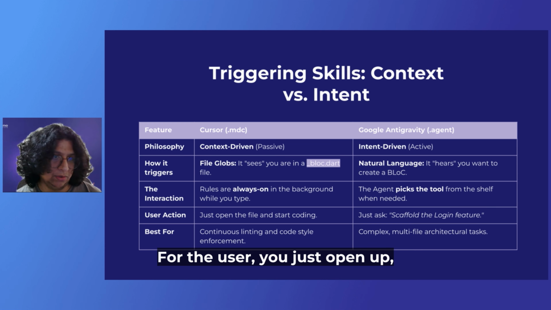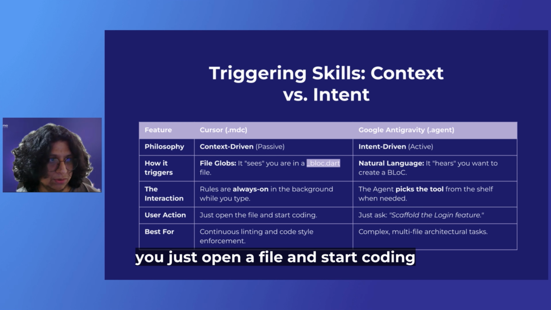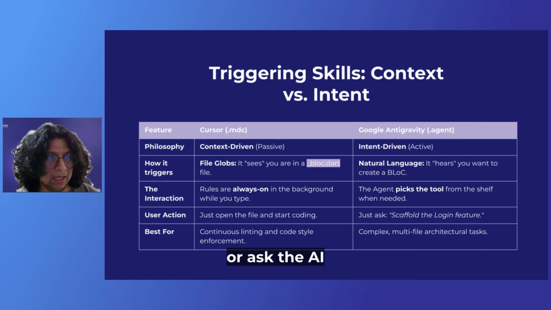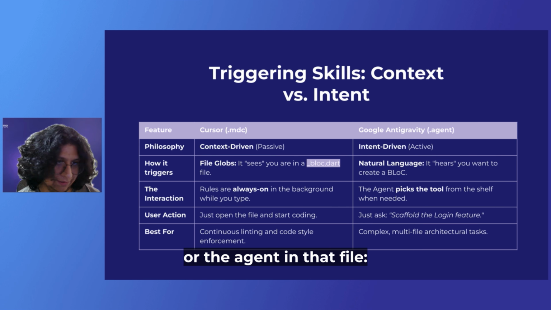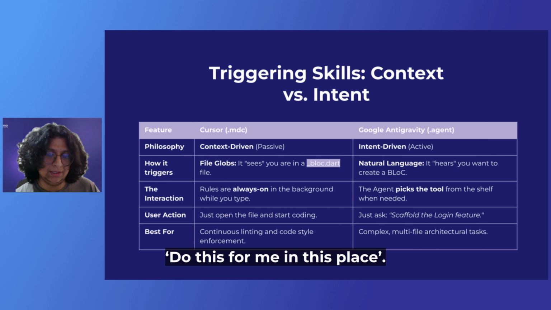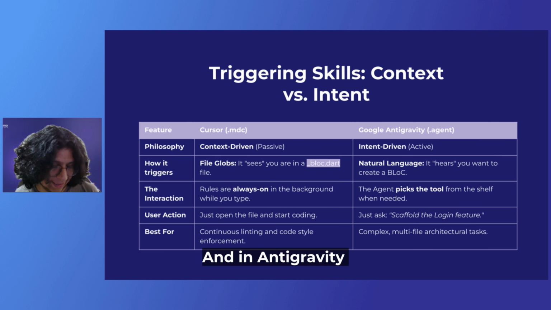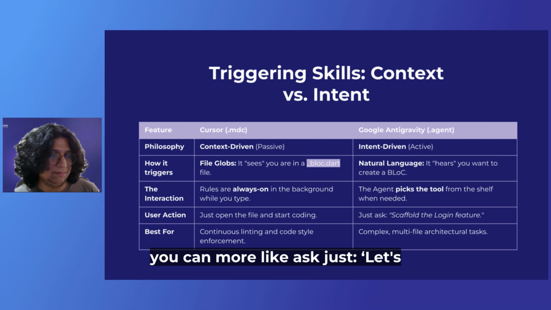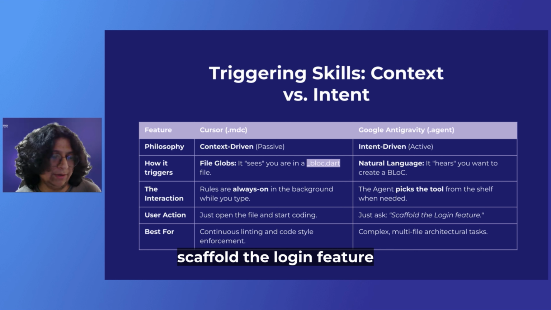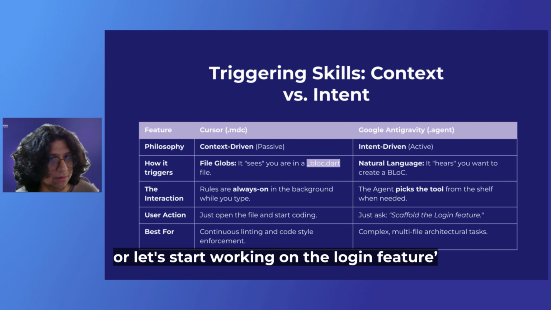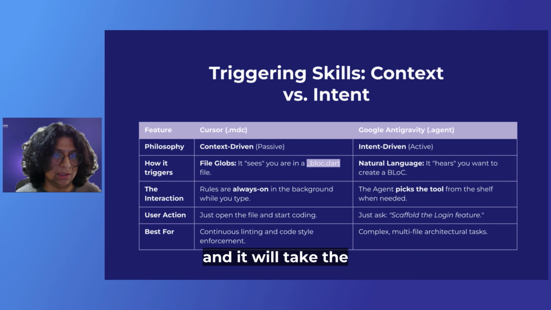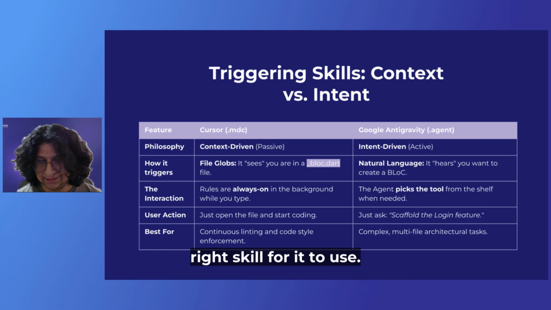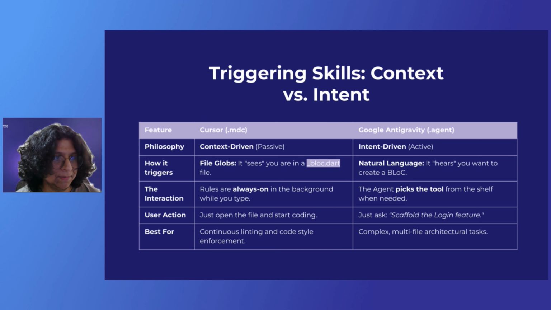For the user, on Cursor you just open a file and start coding, or ask the AI or the agent in that file, do this for me in this place. And in Antigravity, you can more like ask, let's scaffold the login feature, or let's start working on the login feature, and it will take the right skill to use.